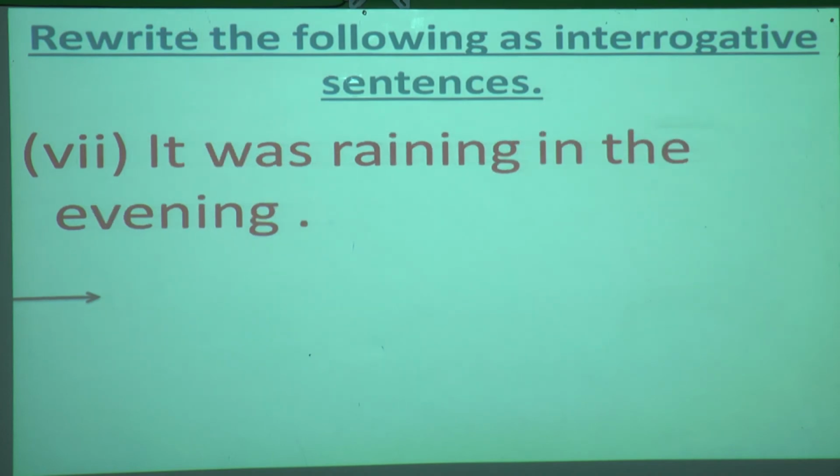Seventh one. Come on, read this. It is a statement. It was raining in the evening. Here you can see there are two verbs. So what is the rule? Only the first verb you have to take in front of the subject. So what will be the answer? Was it raining in the evening? Question mark.